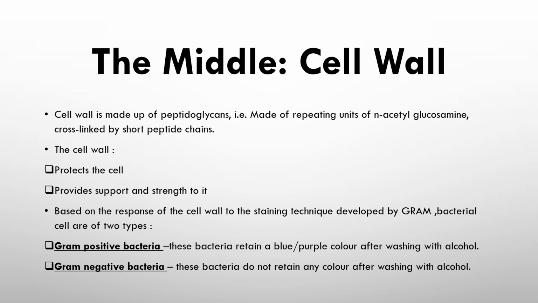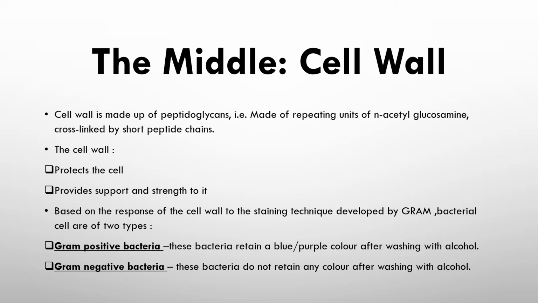So what are the peptidoglycans? They are the repeating units of N-acetyl glucosamine, linked by short peptide chains. Function of the cell wall: it protects the cell and provides support and strength to it.